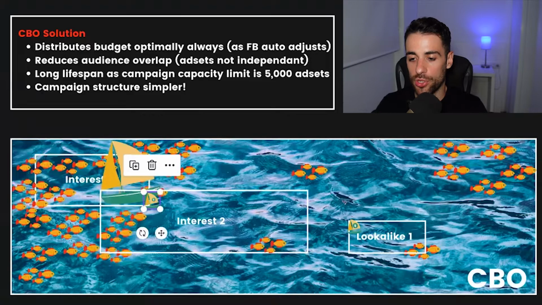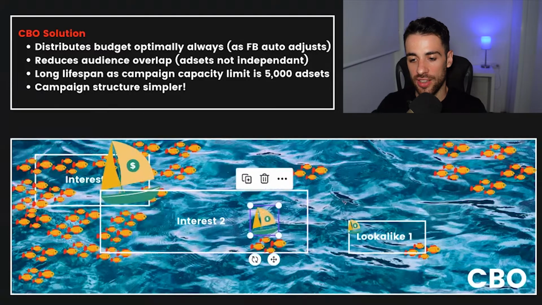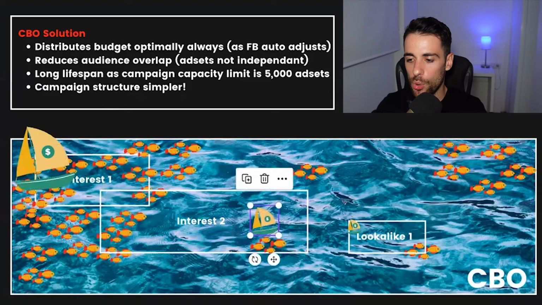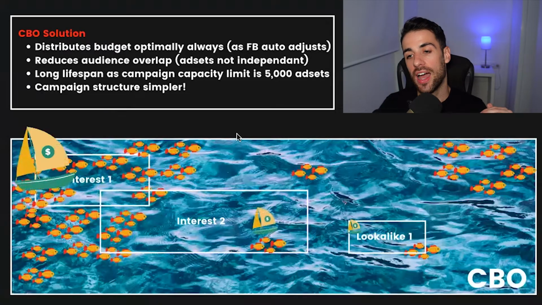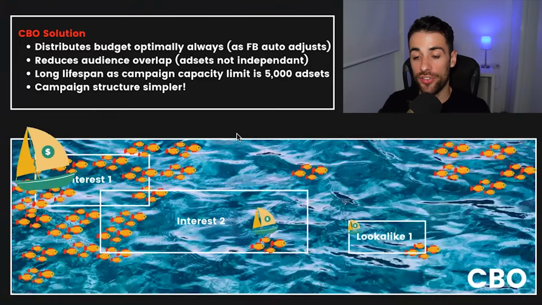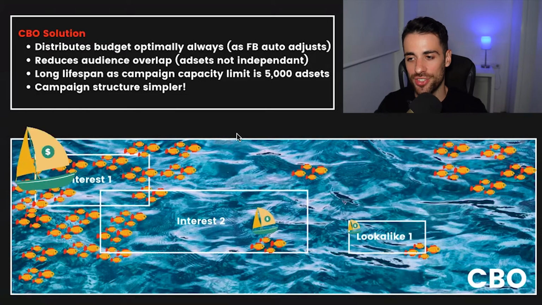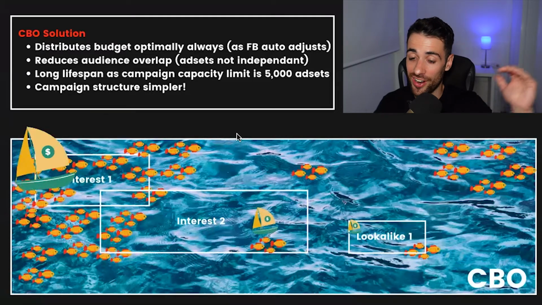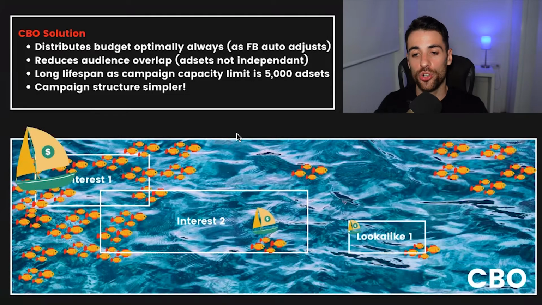And not just that, we talked about the learnings earlier being at the ad set level. Well, the benefit of using a CBO campaign is your learnings are going to be up there at the campaign level. And within a campaign, you have the ability to have 5,000 ad sets. So not just 50 ads, you have 5,000 ad sets, and each of those ad sets has 50 ads. But because the learning is at the campaign level, if we duplicate and relaunch an ad set, it's not going to go back into learning.